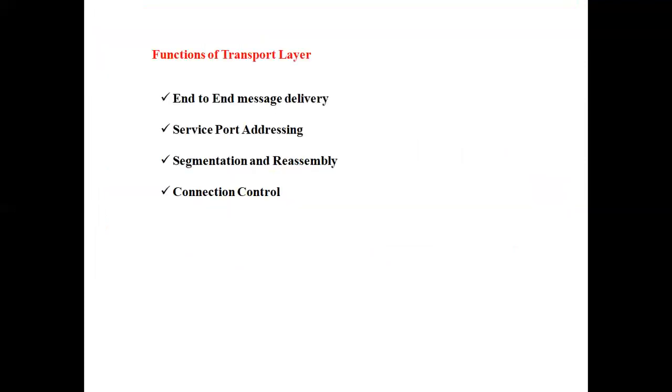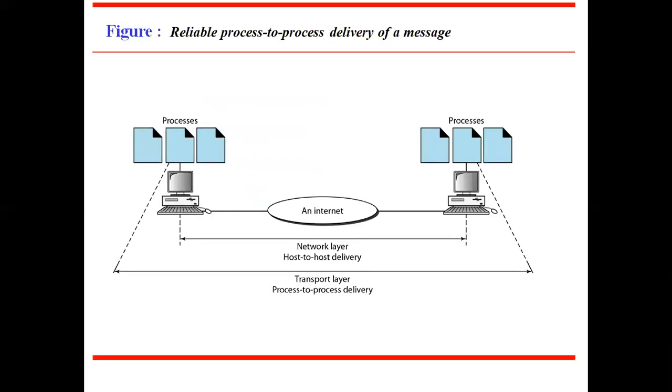The responsibilities of the transport layer are end-to-end message delivery, service port addressing, segmentation and reassembly, and connection control. Now look at the screen. Clearly it shows that an application program on one side is communicating with another application program on another side. An application program is called a process, so it is called process to process communication.